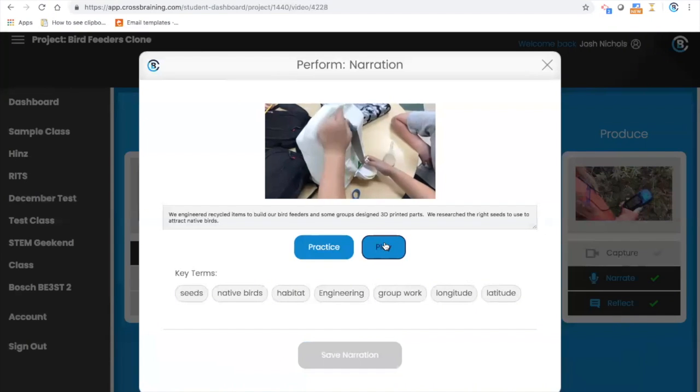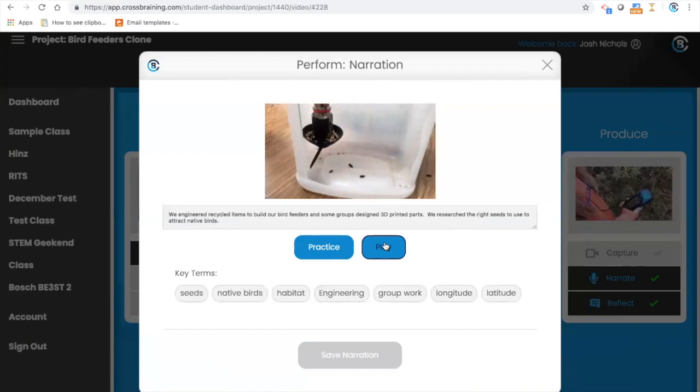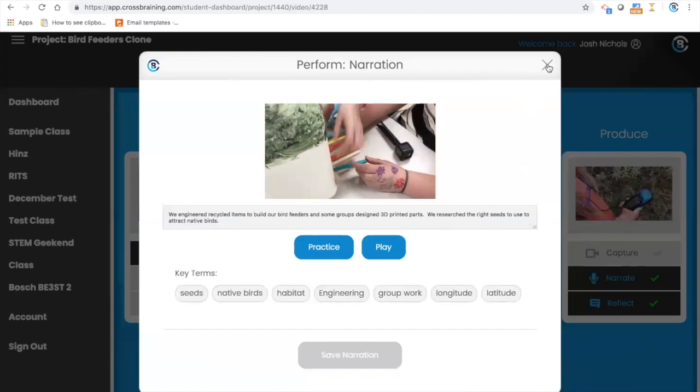We engineered recycled items to build our bird feeders, and some groups designed 3D printed parts. We researched the right seeds to use to attract the native birds.